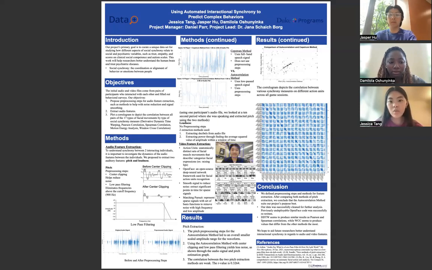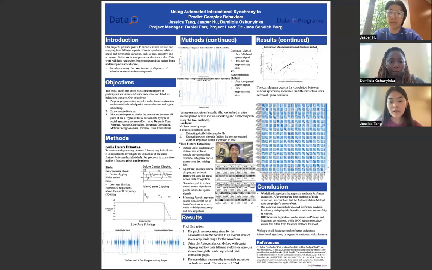And then we wanted to compare two different pitch estimation methods. Those are the Cepstrum method and the autocorrelation method. And you can see the differences between those when we calculated the pitch estimations. The autocorrelation method seems to produce a cleaner signal.